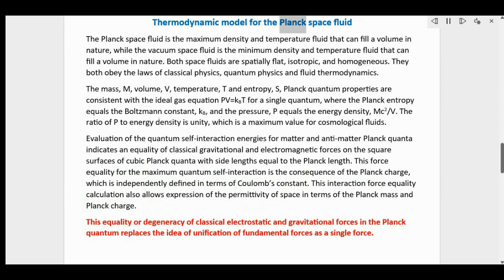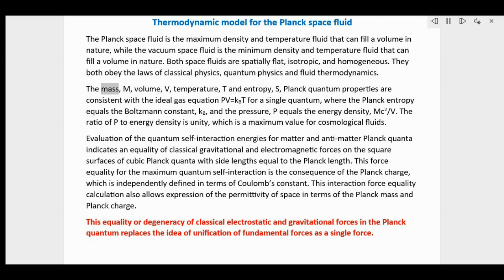Thermodynamic model for the Planck space fluid. The Planck space fluid is the maximum density and temperature fluid that can fill a volume in nature, while the vacuum space fluid is the minimum density and temperature fluid that can fill a volume in nature. Both space fluids are spatially flat, isotropic, and homogeneous. They both obey the laws of classical physics, quantum physics, and fluid thermodynamics.